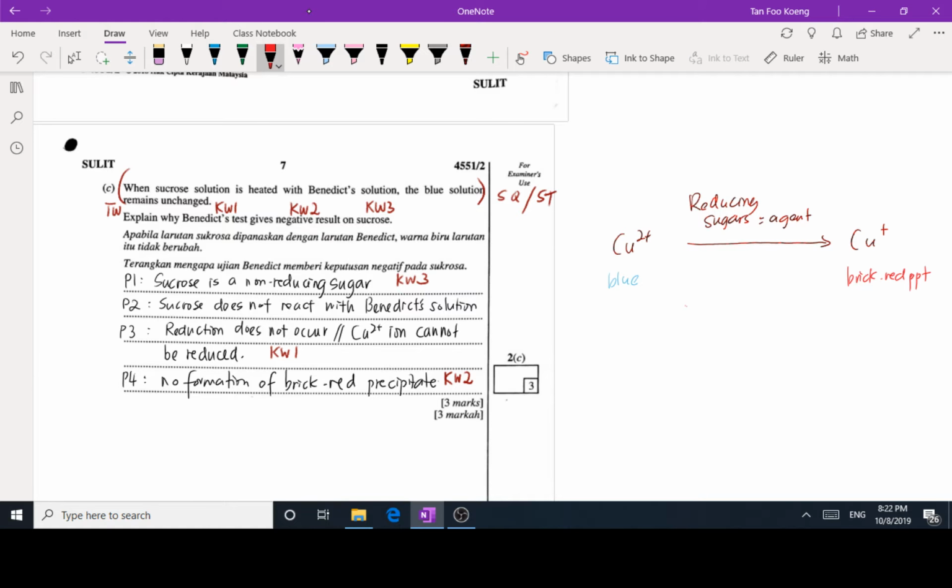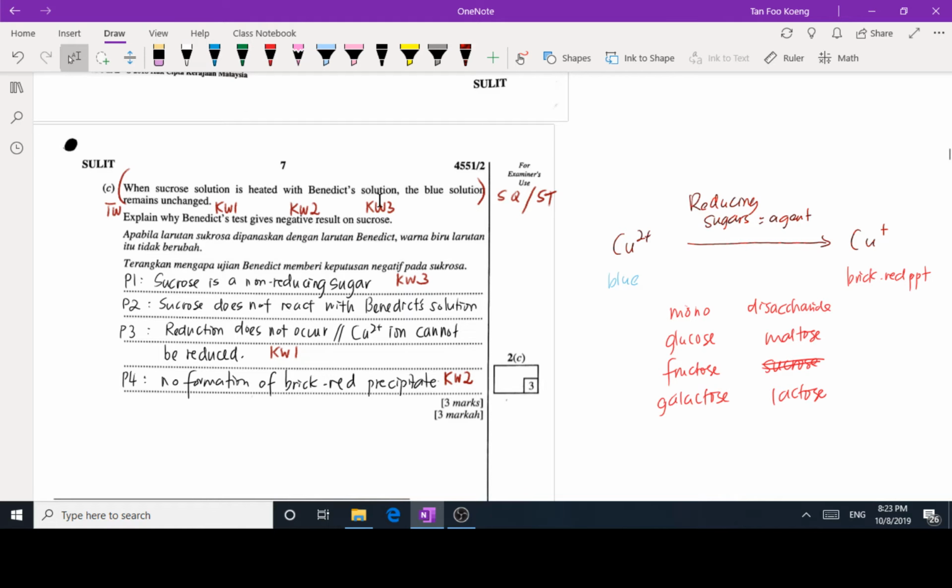We have basically all the monosaccharides and disaccharides, such as glucose, fructose, galactose, maltose, and lactose. The sucrose that we take every day, the cane sugar, is not a reducing sugar because it is unable to reduce Cu2+ in the Benedict solution into brick red precipitate.